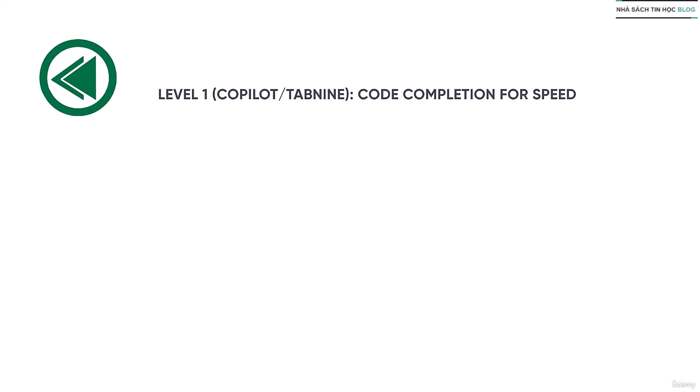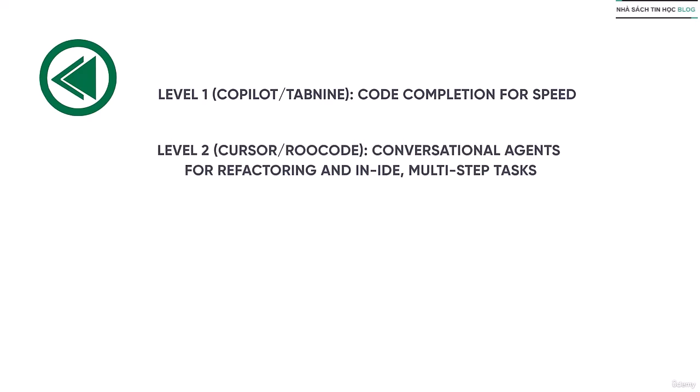Now, let's wrap this up with the most important key takeaways. The first category is code completion, which gives you speed. Next one is conversational agents, which gives you speed, plus they take care of all the planning and then achieving the goal.